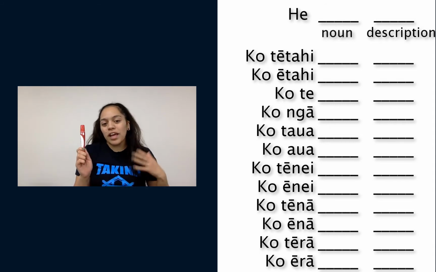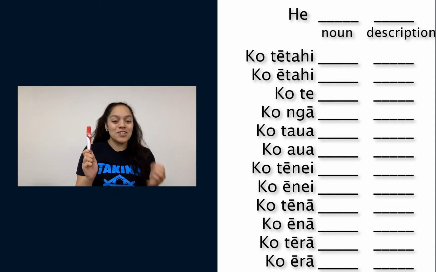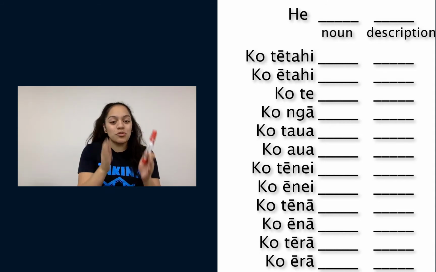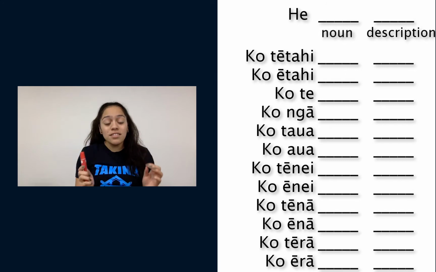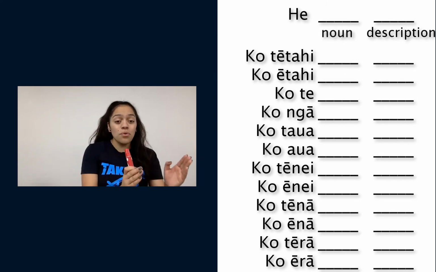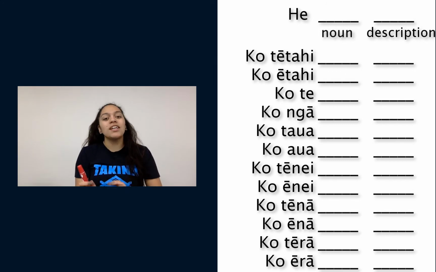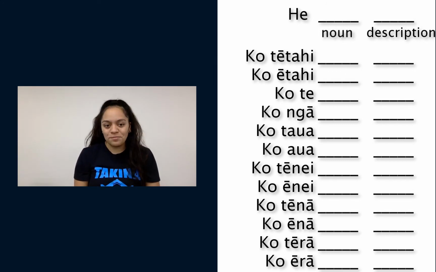So many people, they actually try and describe, because they're looking at the English. In English, the description of the noun is first, but in te reo, it goes the pū, or the starter, the noun, and then the description of the noun. So I'll do that one again. A pen, he pene.